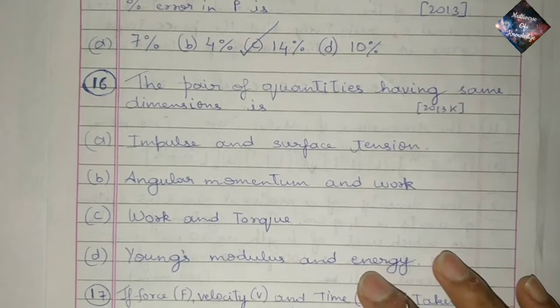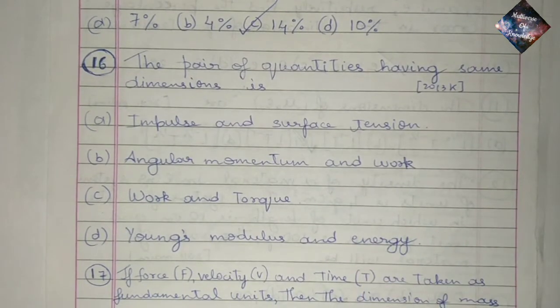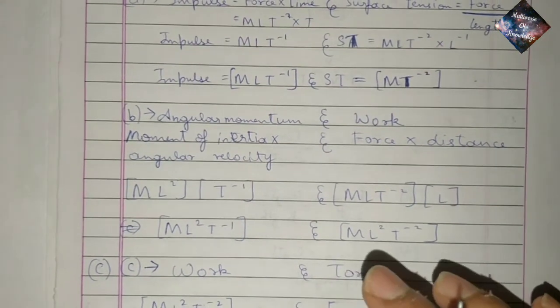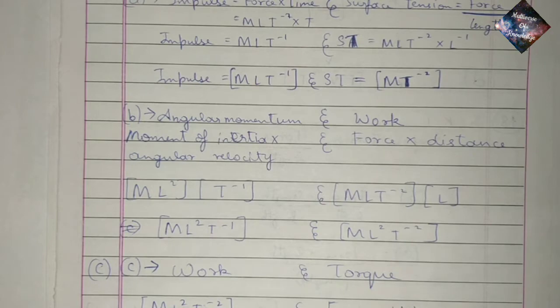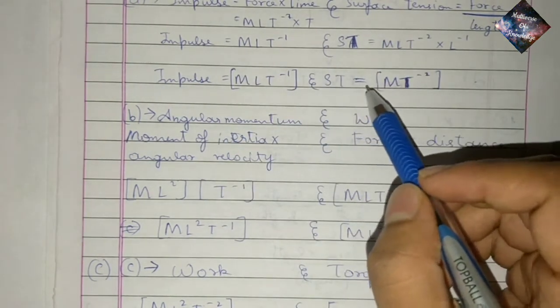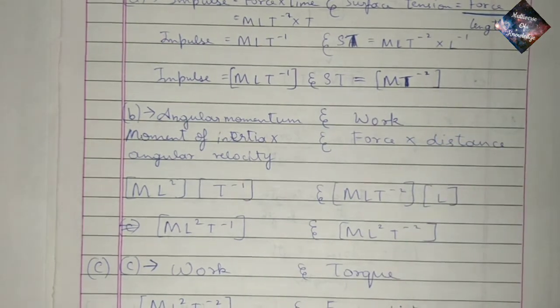Question 16. The pair of quantities having the same dimensions is, option A, impulse, which is equal to force into time, and surface tension, which is equal to force divided by length. So by solving you get impulse is equal to MLT minus 1 and surface tension is equal to MT minus 2. Their dimensions are unequal.